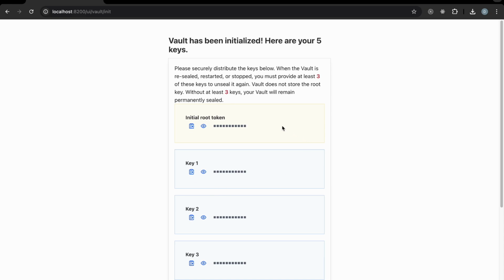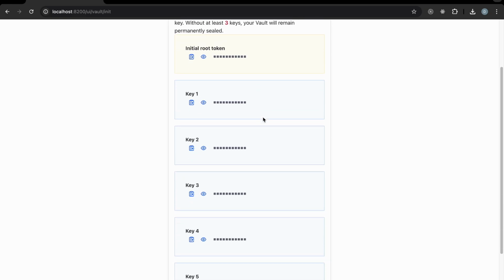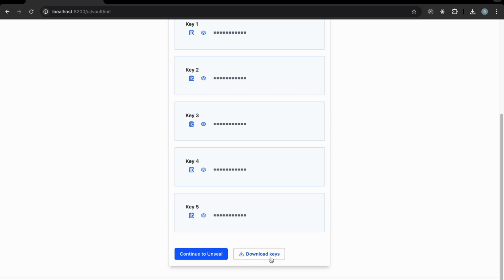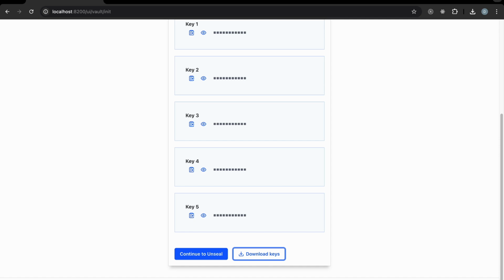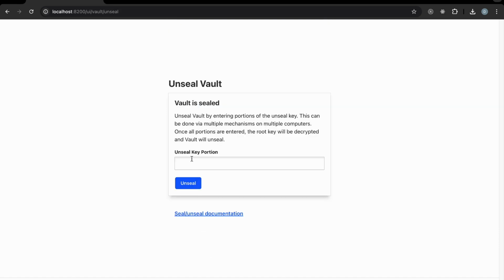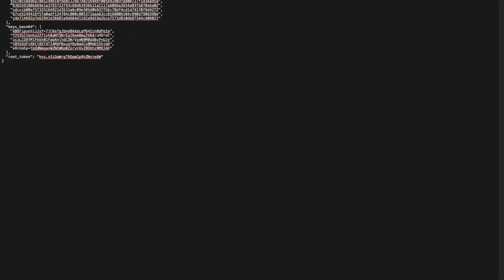Here on the next screen you will see all the keys that are being generated by the vault and a root token. You need to download these keys and keep it safe for future purpose. After downloading the keys, click on continue to unseal. Now it will ask you for the key portion. So open your downloaded keys and provide that key portion.